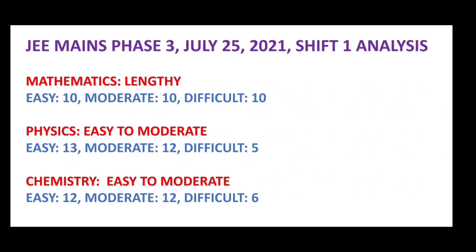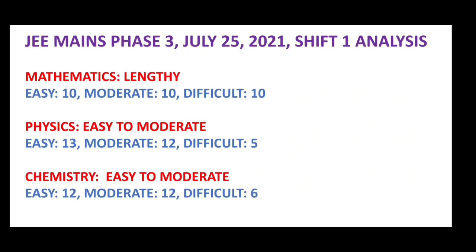Mathematics questions are said to be lengthy. Though they are not difficult, they are said to be lengthy. Here, the total number of easy questions given are 10, moderate questions are 10 in number, and difficult questions are also 10 in number. As far as physics subject is concerned, the questions are said to be easy to moderate.